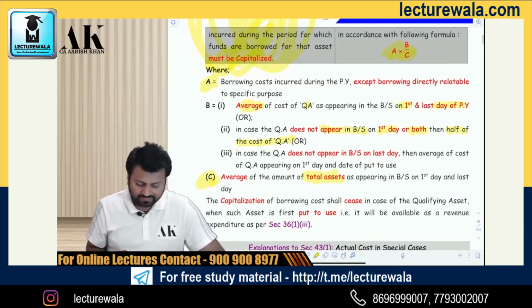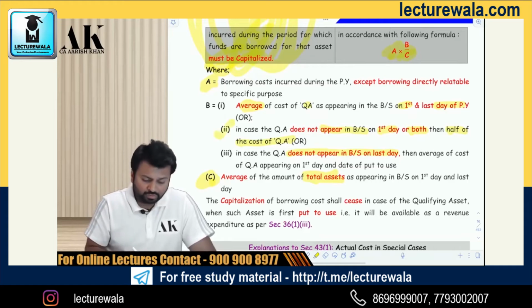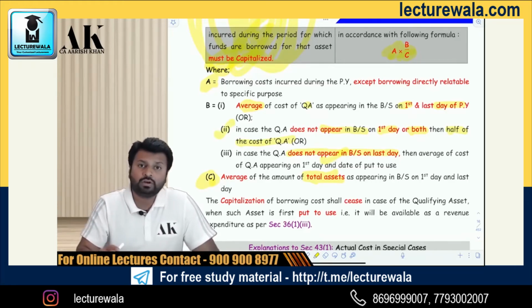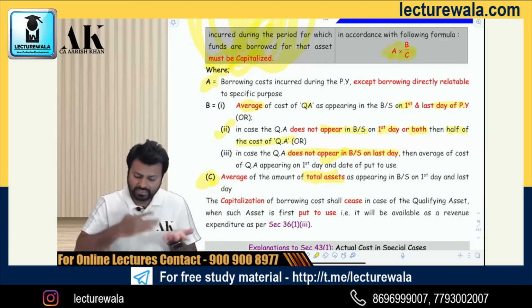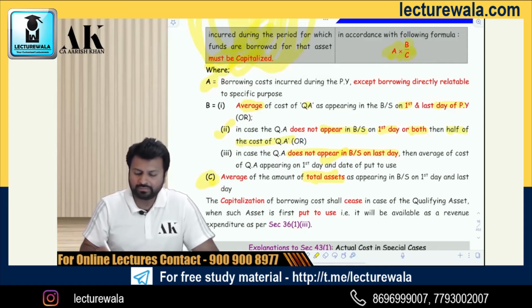Last: the qualifying asset does not appear on the last day. It means it appears on the first day. In point number 2, it does not appear on the first day. In point number 3, it appears on the first day, but it does not appear on the last day. Then what to do? Then take the average of the first day and the date on which it got completed. And that will give you point number 3.